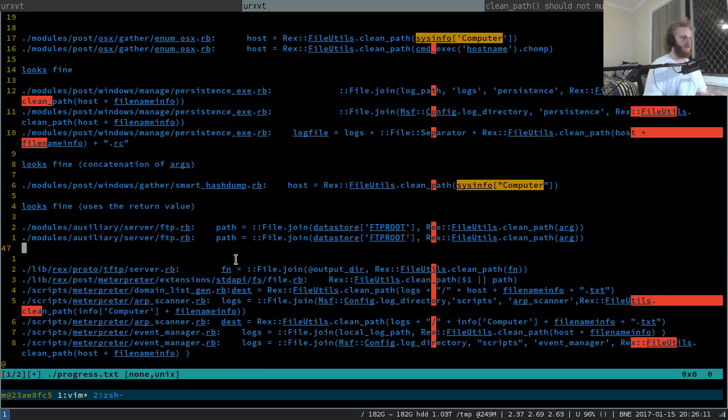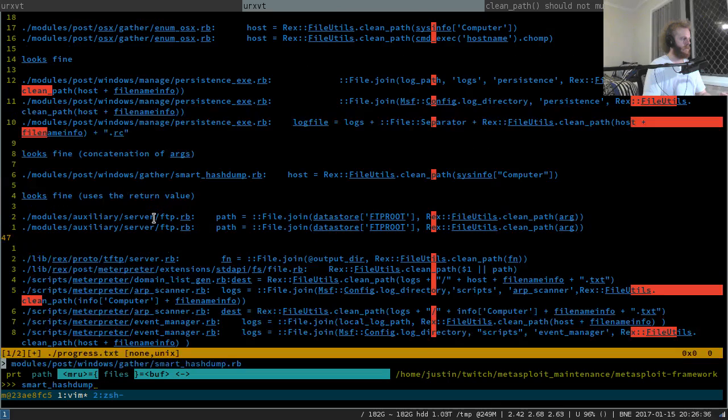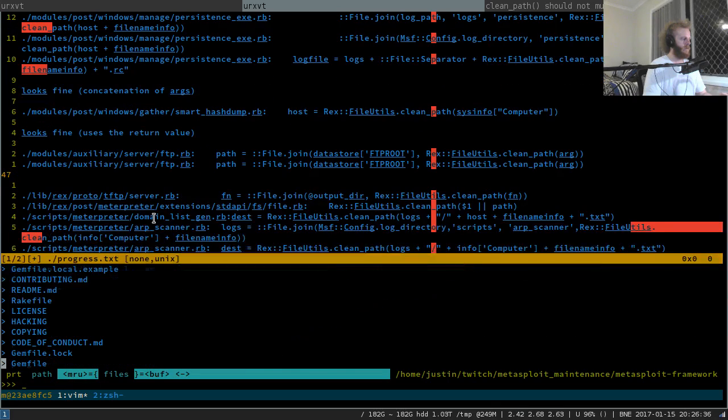ftp.rb, what have we got? Path equals file.join. I reckon it's going to be fine. They're directly using the return value of clean path in a file.join call, so that should be fine. Just as long as arg is not being trusted later on in the code. We should probably check that.